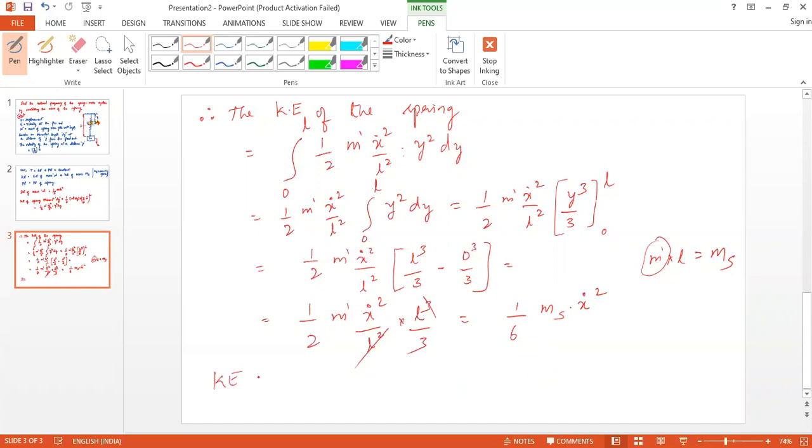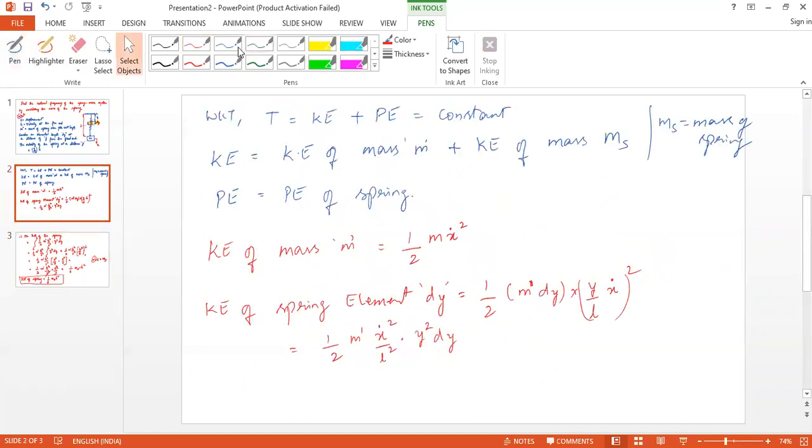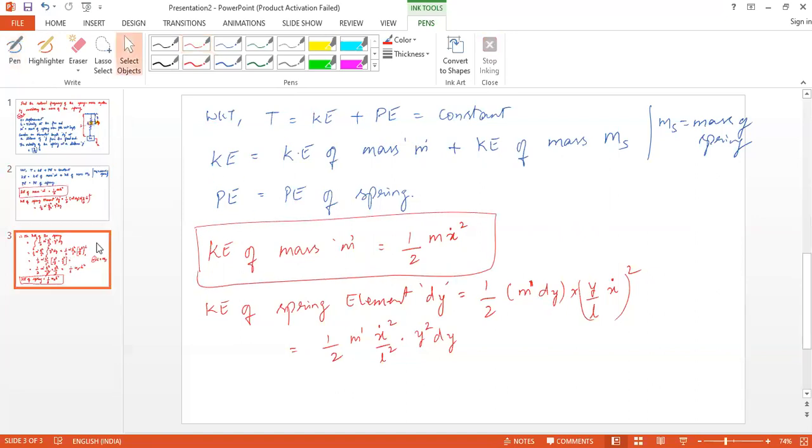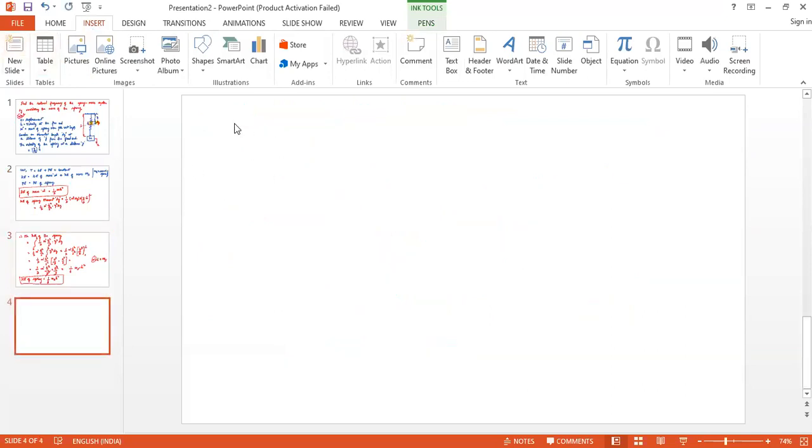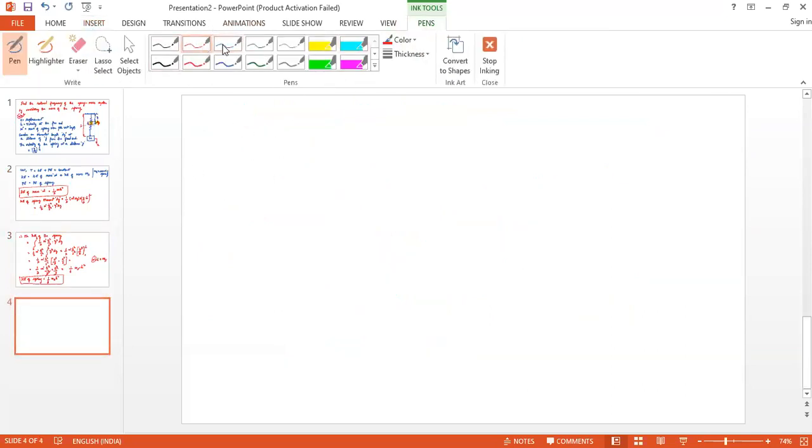So the kinetic energy of the string is 1 by 6 ms x dot square. So this is the kinetic energy of the string, and this is the kinetic energy of the mass. And now we need to know the potential energy of the spring. So what is the potential energy of the spring?